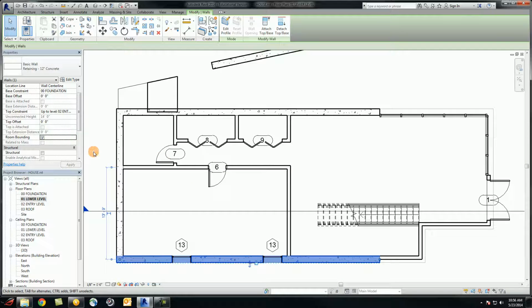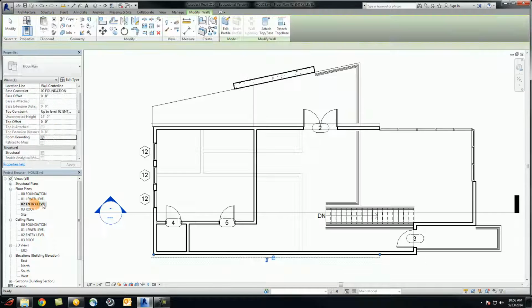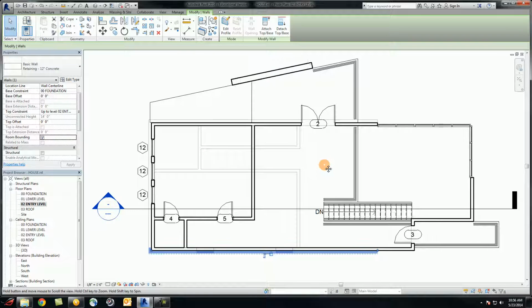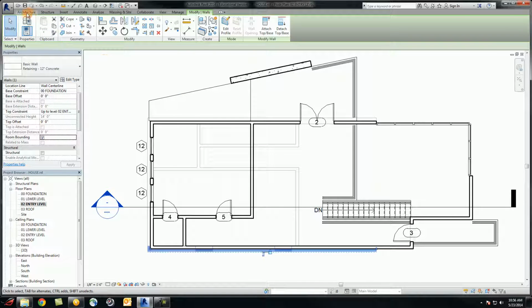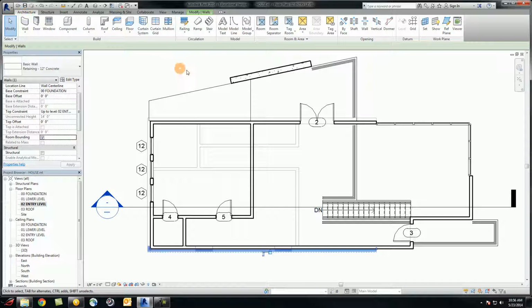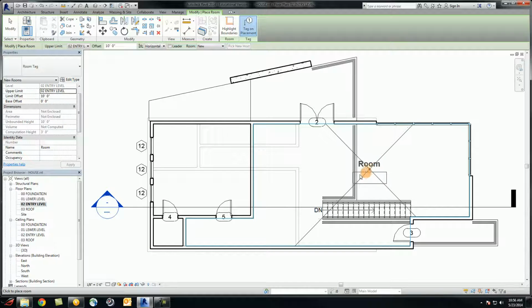So we start adding the room tags on the entry level. The command is: enter the Architecture tab, Room and Area group, and the Room button. We're going to add a first room in the entry area. So when you move the cursor, you realize the command is automated and is going to catch or fill the entire area.